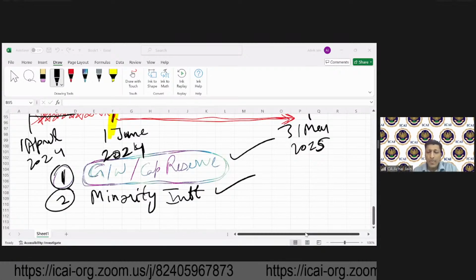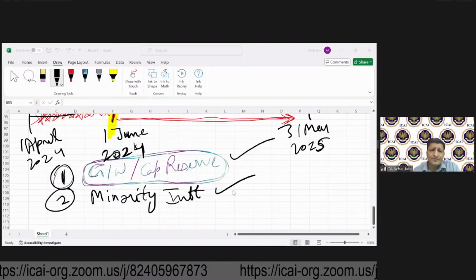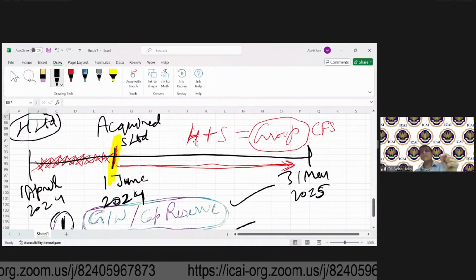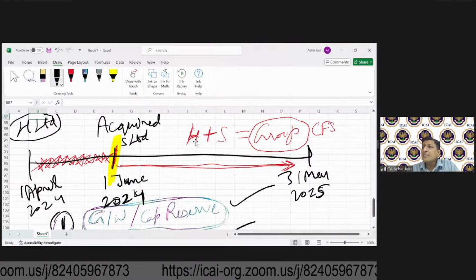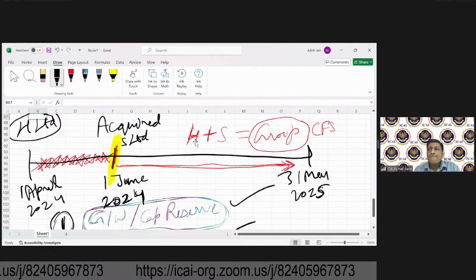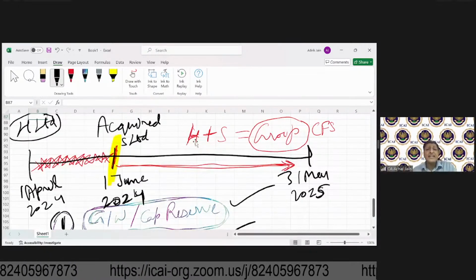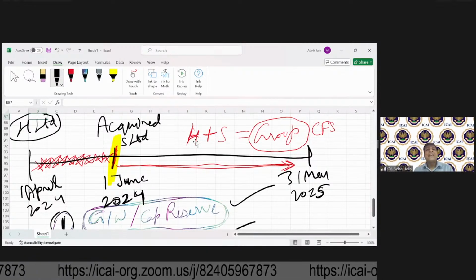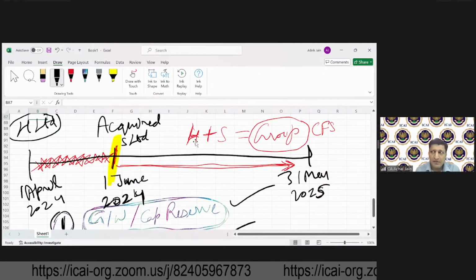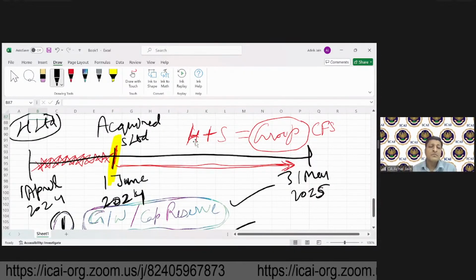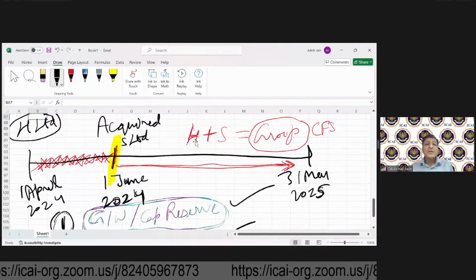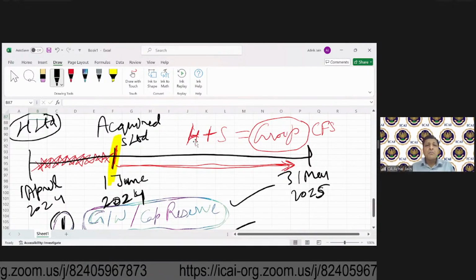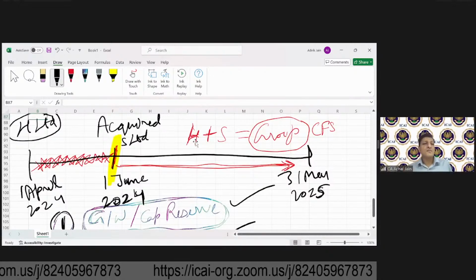Now, when S Limited is acquired, H may agree that the values of assets and liabilities of S Limited will be kept at book value, or H Limited may agree to carry those assets and liabilities at amounts which are other than book values.